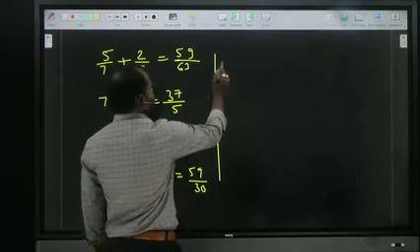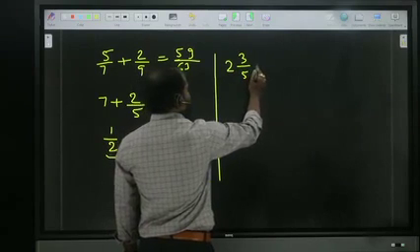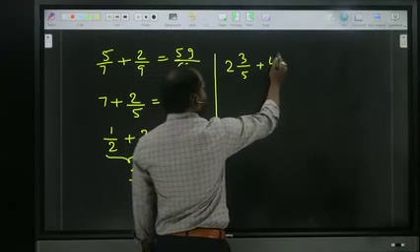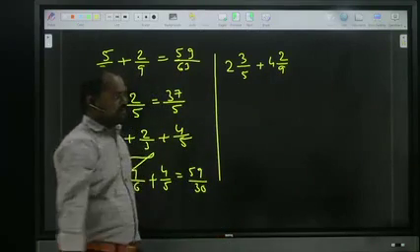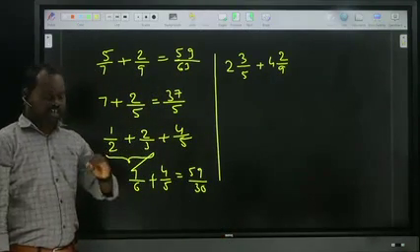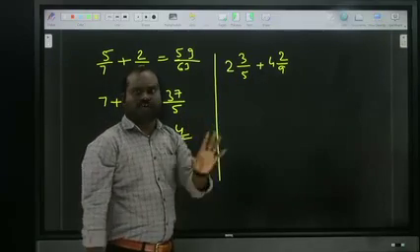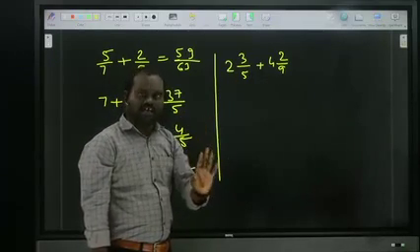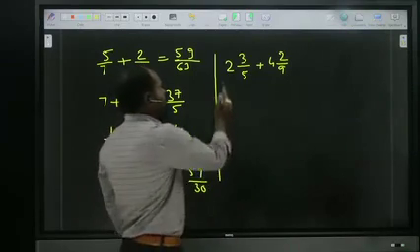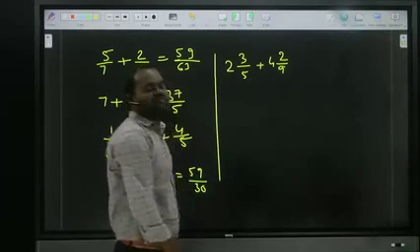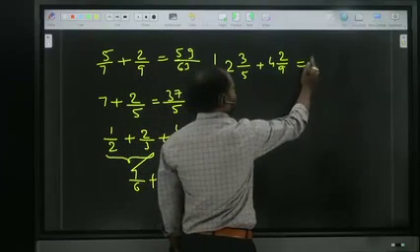For example, 2 3 by 5 plus 4 2 by 9. While doing mixed fraction additions, normally in school level we convert this, but here there is no need of conversion. First of all, add the normal numbers. That means 2 plus 4. 2 plus 4, how much? 6. First of all, write down 6. Is it finished now?